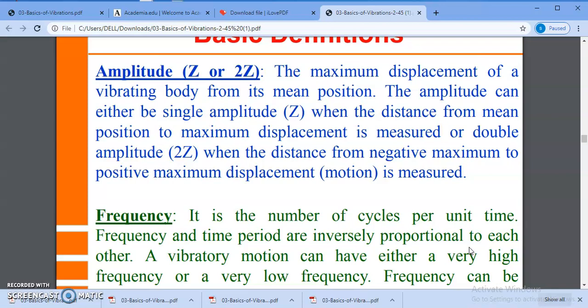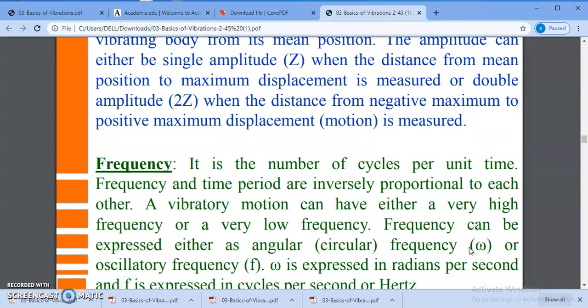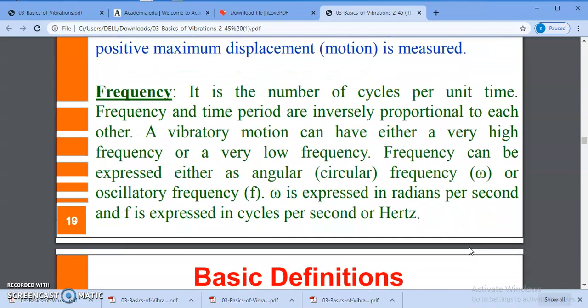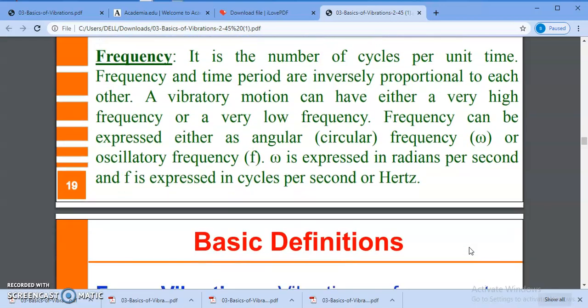Amplitude is nothing but the maximum displacement of the vibrating body from its mean position. Frequency is nothing but the number of cycles per unit of time. So it is oscillatory motion for unit time: how many cycles that oscillatory body completes. That is nothing but frequency, which is generally represented by the omega sign, and the unit is cycles per second or hertz.